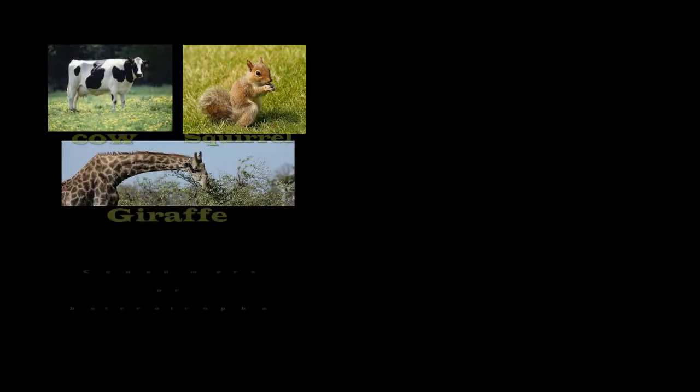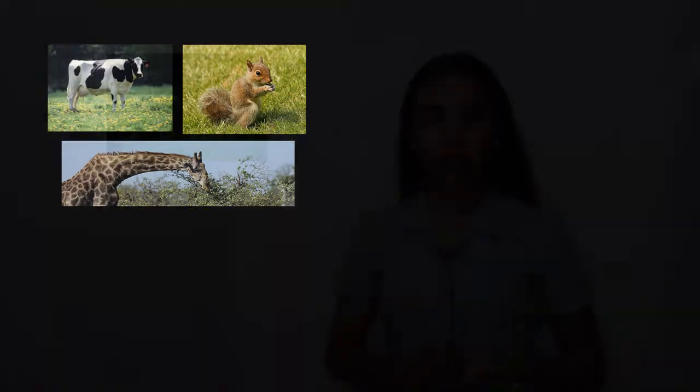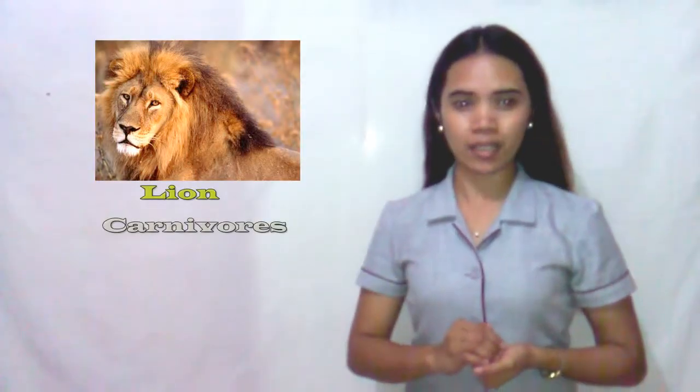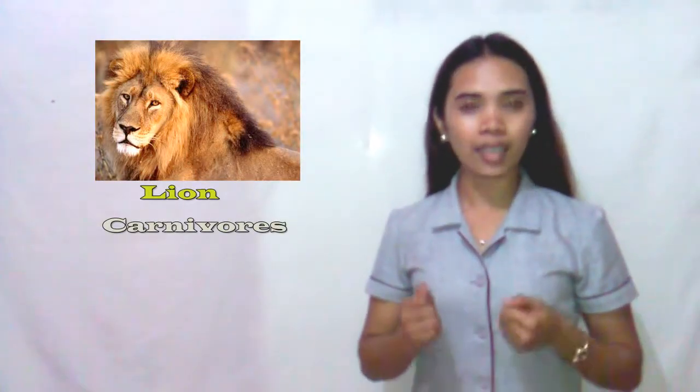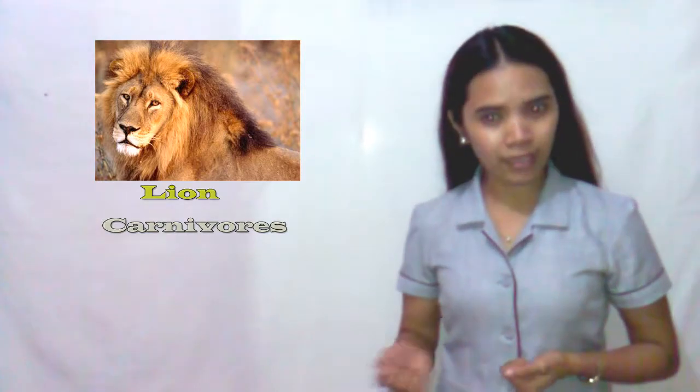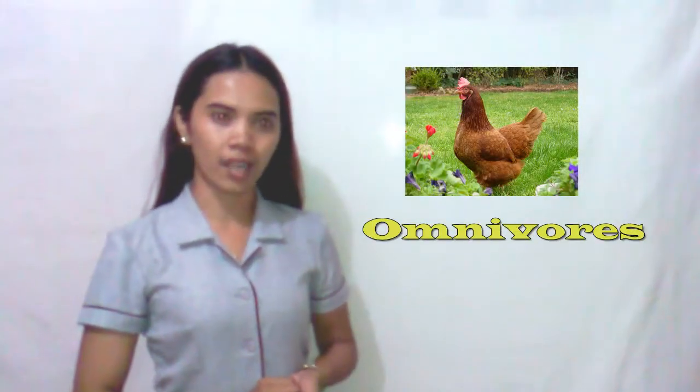Consumers, or heterotrophs, are organisms that feed on other organisms. Some consumers eat only plants. For example, a caterpillar eats leaves of plants. Consumers that eat only plants are called herbivores. Some consumers eat only animals and are called carnivores, like the Philippine eagle. Consumers that eat both plants and animals are called omnivores. A chicken that eats grains and worms is an omnivore.